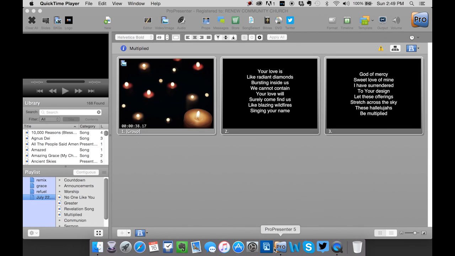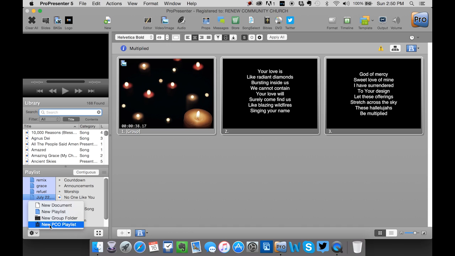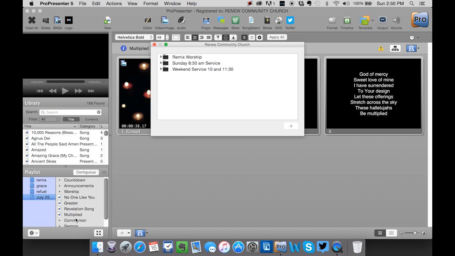So you click on ProPresenter to turn it on, and mine was already on. Then you click down here on the left-hand side. There's what looks like a little gear shift. Click on the down arrow, and it says New PCO Playlist. What PCO stands for is Planning Center Online. So basically, our worship leaders can put together a service, and instead of us having to re-put it together in ProPresenter, we can just download it from Planning Center.